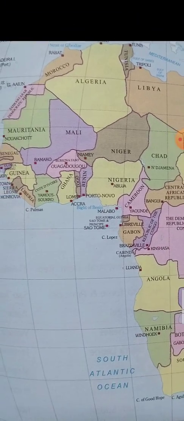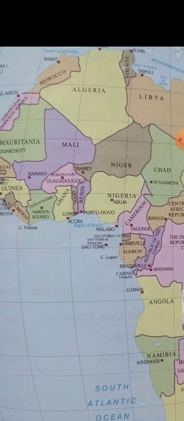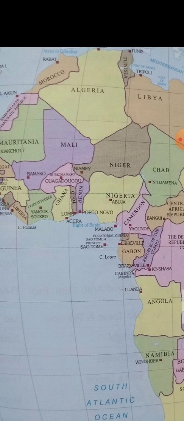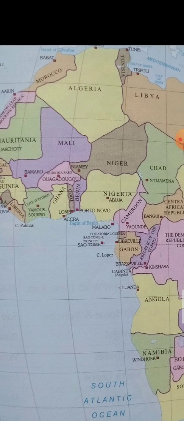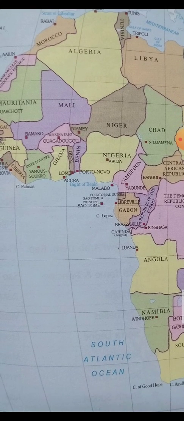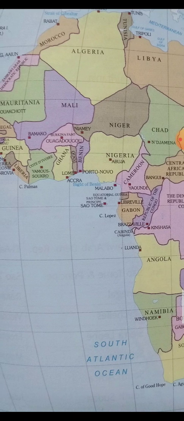There are 55 countries: Algeria, Angola, Benin, Botswana, Burkina Faso, Burundi, Cabo Verde, Cameroon, Central African Republic, Chad, Comoros, Democratic Republic of Congo, Cote d'Ivoire, Djibouti, Egypt, Equatorial Guinea, Eritrea, Ethiopia, Gabon, Gambia, Ghana, Guinea-Bissau, Kenya, Lesotho, Liberia, Libya.